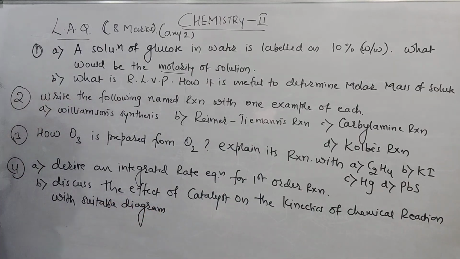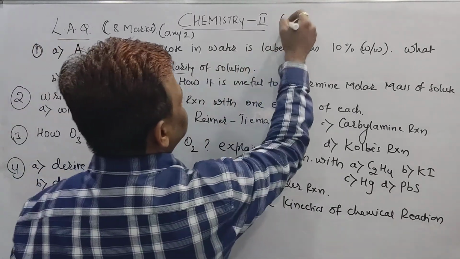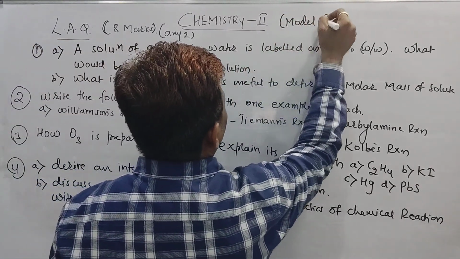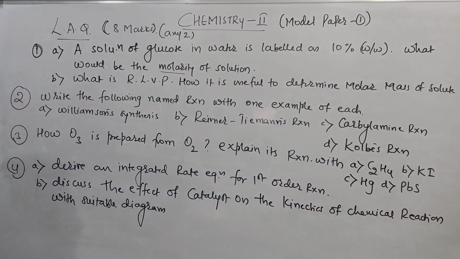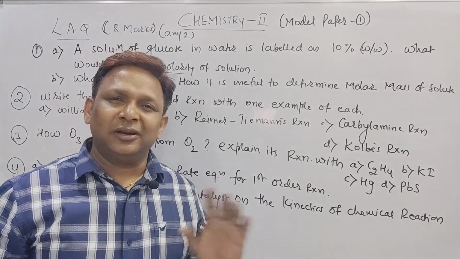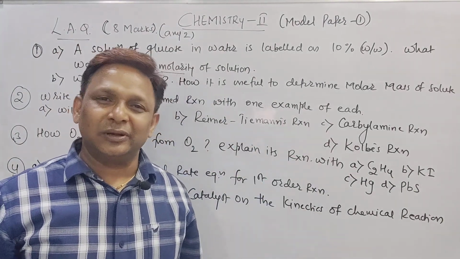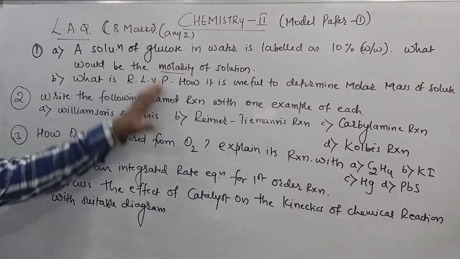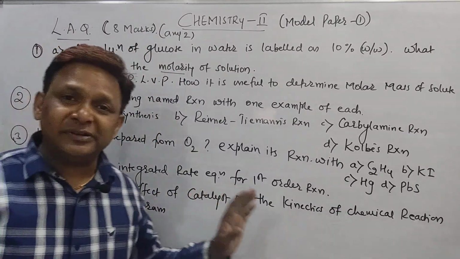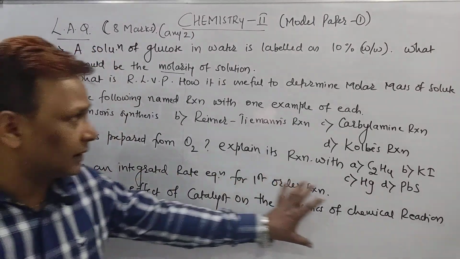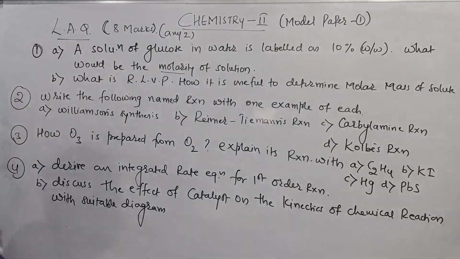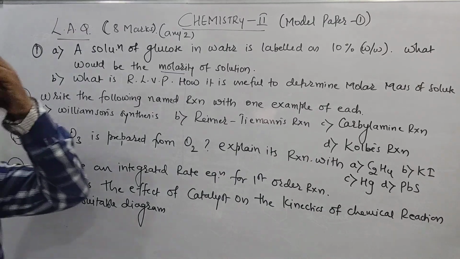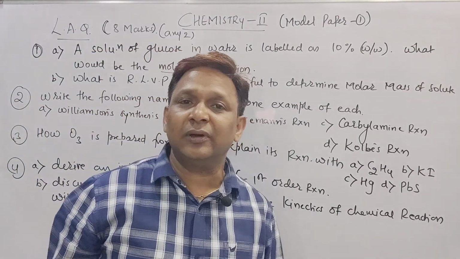See beta, this time what I gave in this model paper, it is model paper number 1, because I am going to give you a total of 3 model papers. Among that, definitely the first and second model paper, if you buy it; the third one is nothing but a mix of 1 and 2 only. So indirectly 2 model papers you have to prepare. In this model paper I have given 2 questions from physical chemistry, 1 question from chemical kinetics and another from solutions. Remaining 1 is from organic and 1 is from inorganic. If you prepare these 4, definitely you are able to write 2 LAQs in your IPE exam.